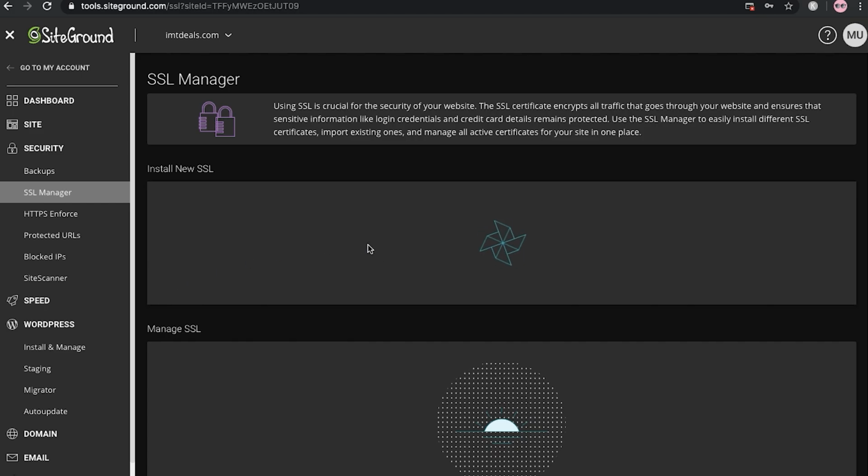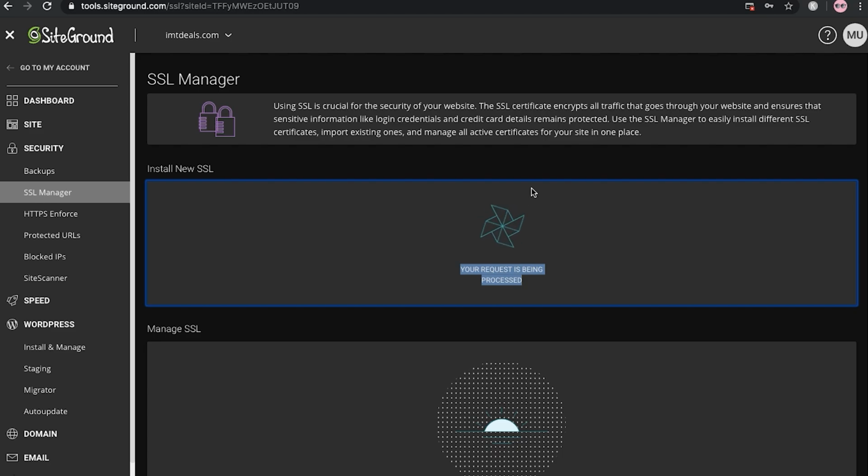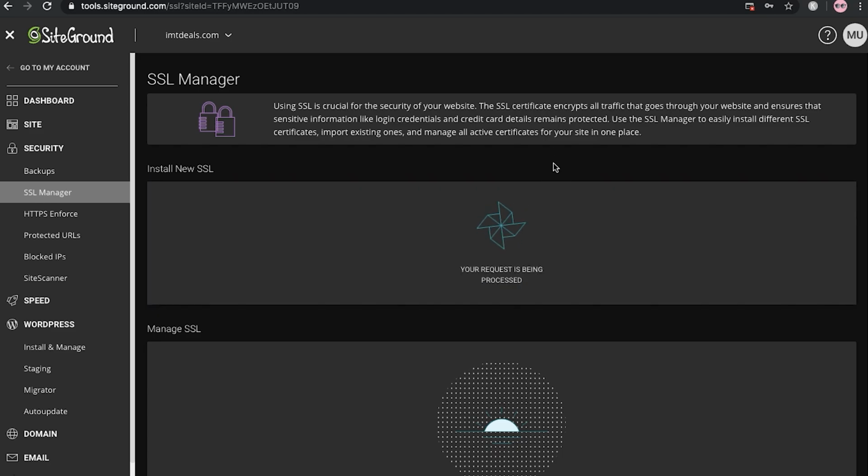Okay, and when I click on get, it will take a few seconds to add the SSL to our website. And believe me, SiteGround is amazing. You just have to click and click, and your site is literally ready. Okay, so here you can see that your request is being processed, so it will take some time. Okay, so we have to wait.